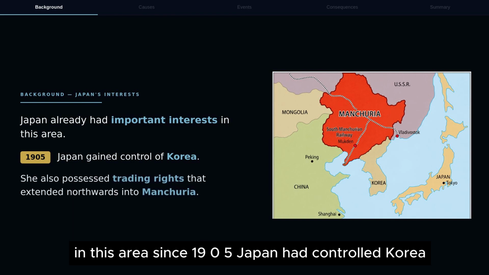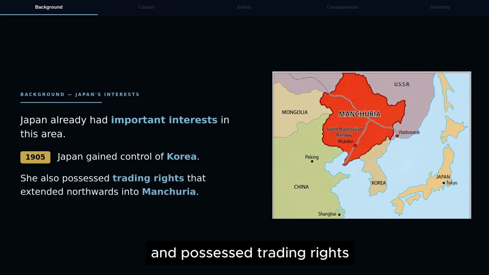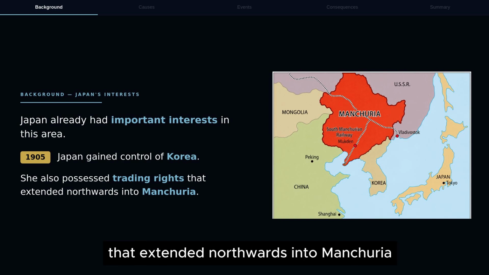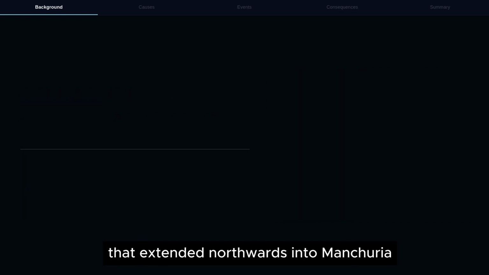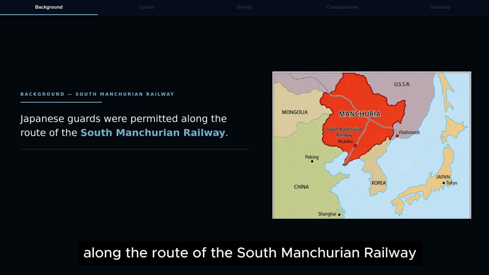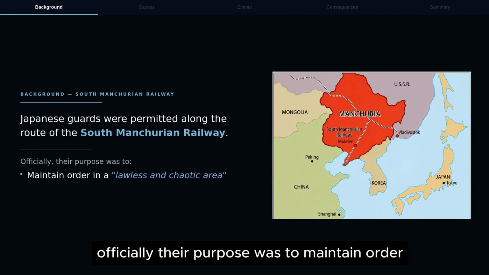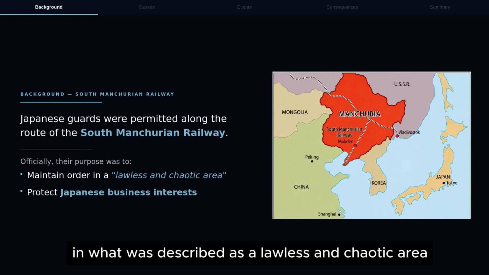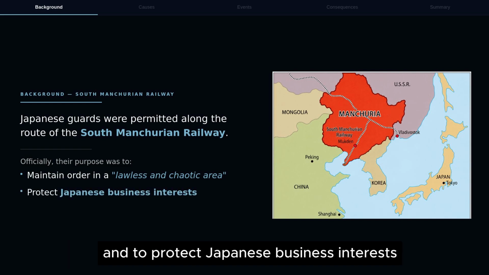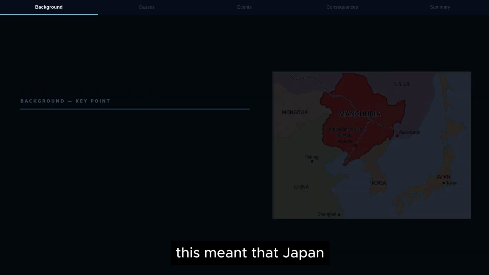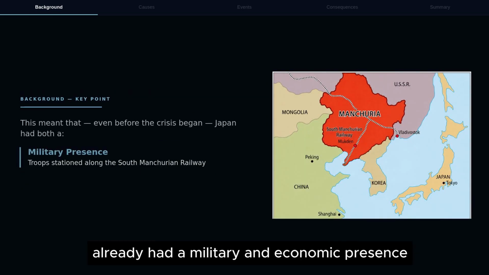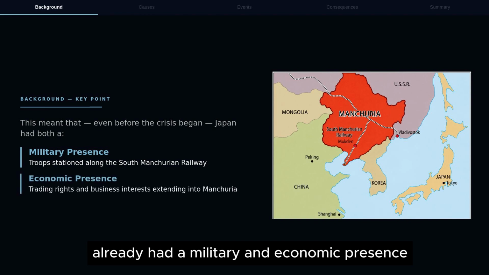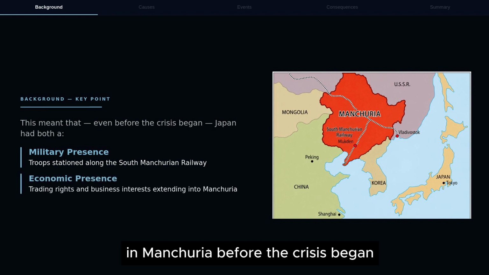Since 1905, Japan had controlled Korea and possessed trading rights that extended northwards into Manchuria. Japanese guards were permitted along the route of the South Manchurian Railway. Officially, their purpose was to maintain order in what was described as a lawless and chaotic area and to protect Japanese business interests. This meant that Japan already had a military and economic presence in Manchuria before the crisis began.